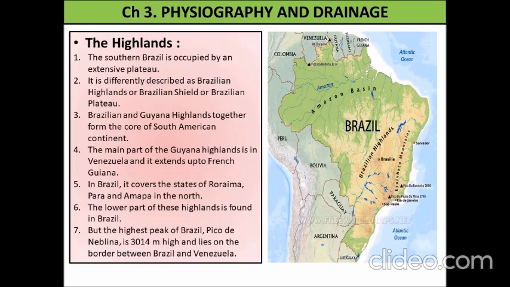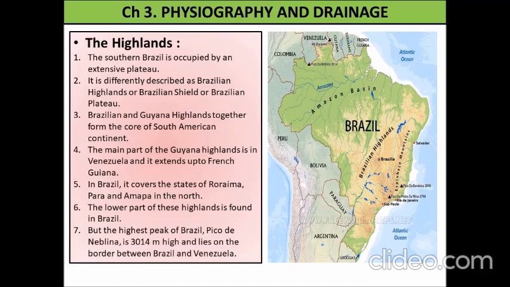Let's start with the highlands. The southern part of Brazil is occupied by an extensive plateau. It is variously described as Brazilian highlands or Brazilian shield or Brazilian plateau. The Brazilian and the Guiana highlands together form the core of the South American continent. The main part of the Guiana highland is in Venezuela and it extends up to French Guiana. In Brazil, it covers the states of Roraima, Pará and Amapá in the north. The lower part of this highland is found in Brazil.